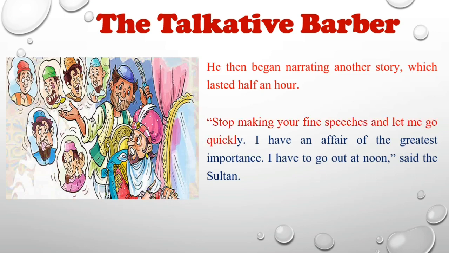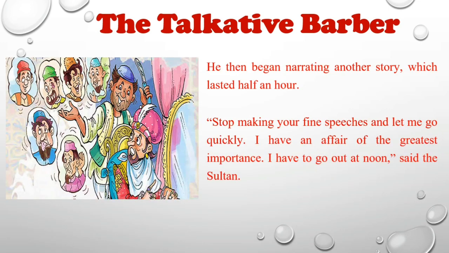Stop making your fine speeches and let me go quickly. I have an affair of the greatest importance. I have to go out at noon, said the Sultan. The Sultan got angry once again and said to the barber to please stop talking and let him go quickly.